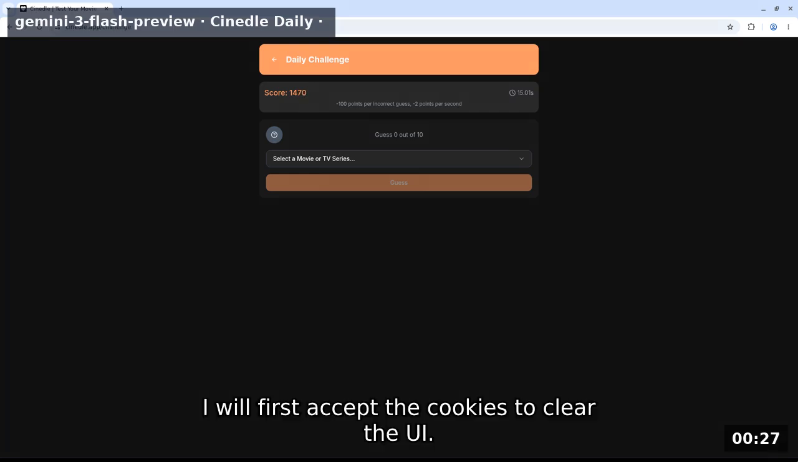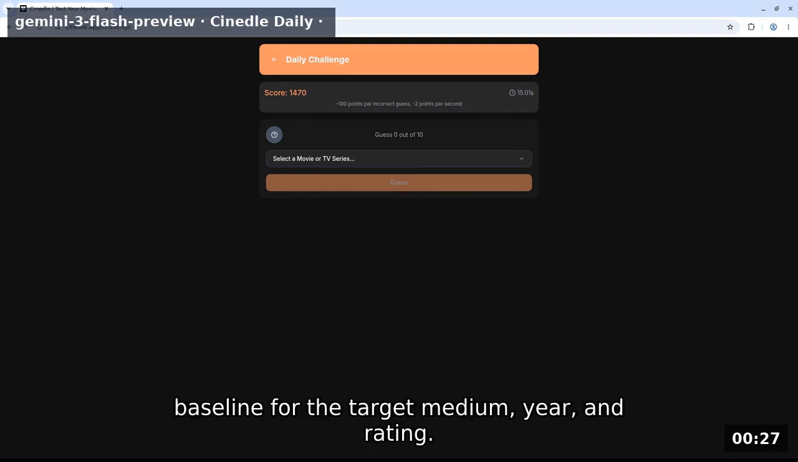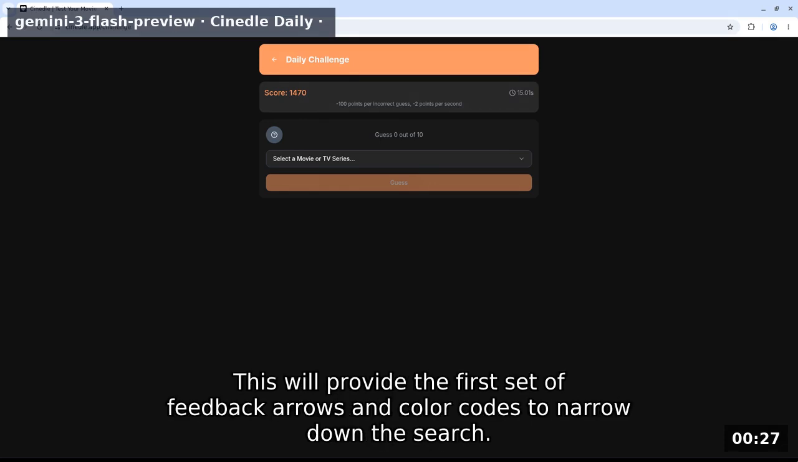I will first accept the cookies to clear the UI. Then I will start with a popular movie like Inception to establish a baseline for the target medium, year, and rating. This will provide the first set of feedback arrows and color codes to narrow down the search.